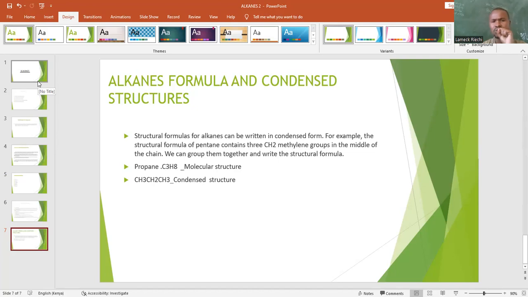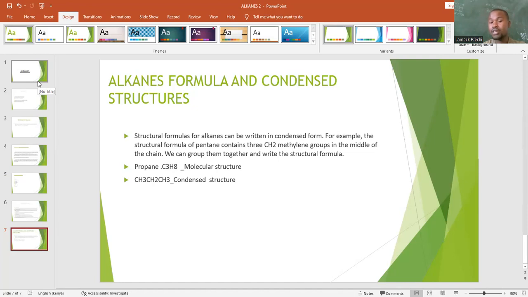Then we came to look at the alkanes formula and the condensed structures. The general formula for alkanes, we said, is CnH2n+2.